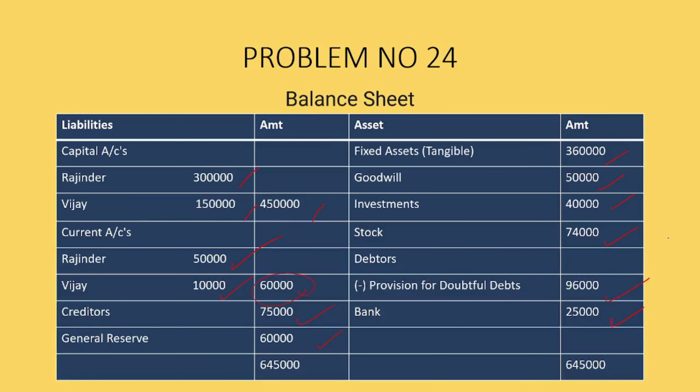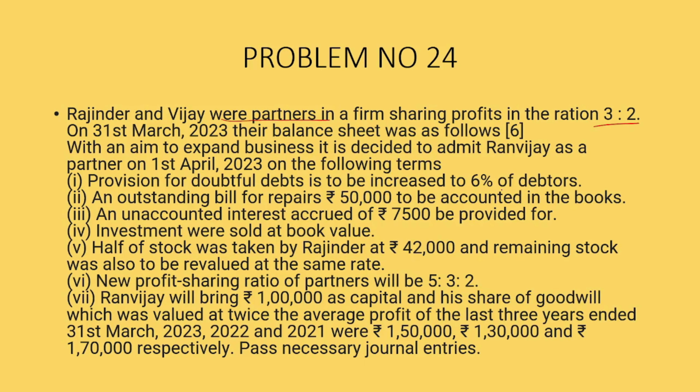So let us see the question now. With the aim to expand the business, it is decided to admit Ranvijay as a partner. So here we are doing an admission of partners sum. The points that they have given are: provision for doubtful debts is increased to 6% of debtors. The outstanding for repairs is 50,000, which is to be accounted in the books.